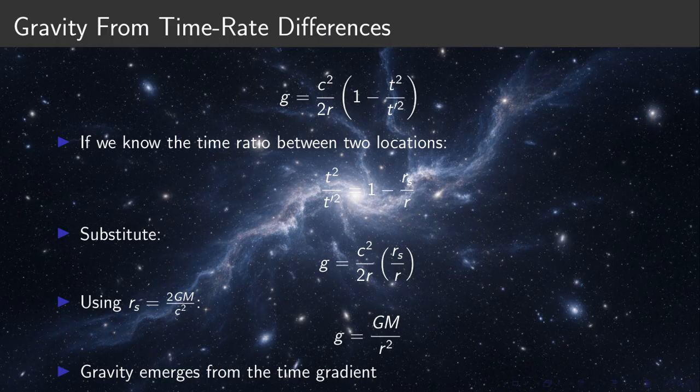g equals c squared over 2r times r sub s over r. The result is Newton's equation. g equals GM divided by r squared. This shows something profound. Gravity can be derived from differences in the rate of time.